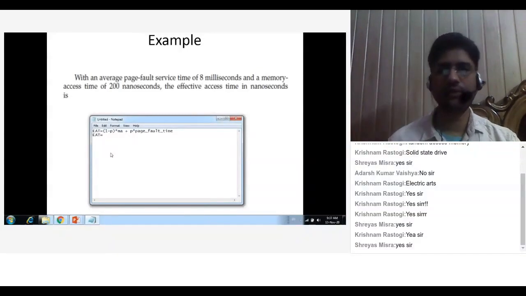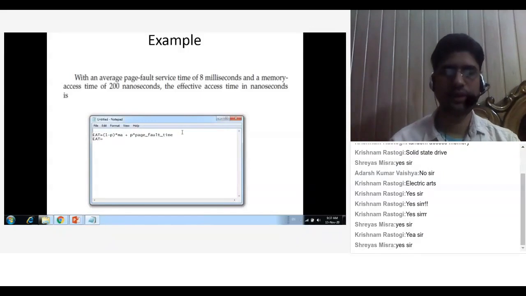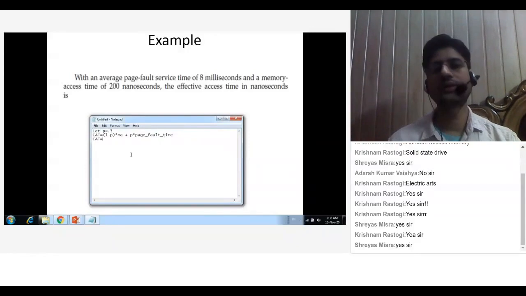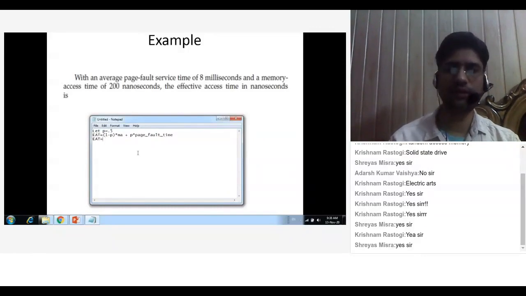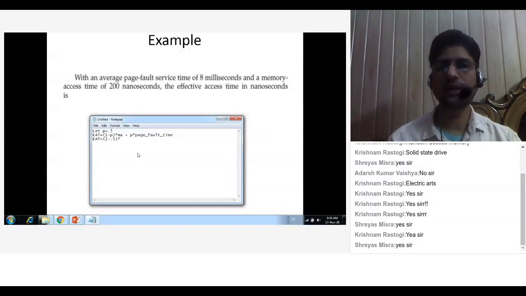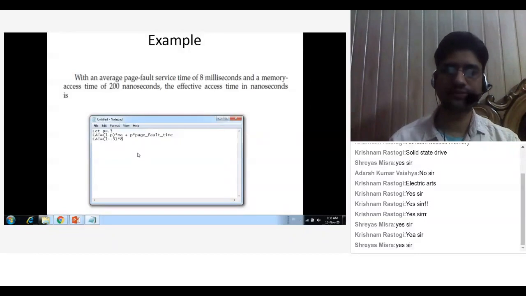Let p be 0.5. I am writing here, let p equal 0.5. That means there is a 50% chance of getting that page into your main memory and a 50% chance of page fault. So now calculate 1 minus 0.5 into memory access time.